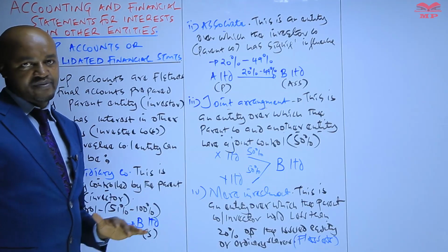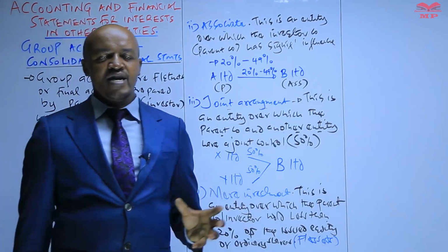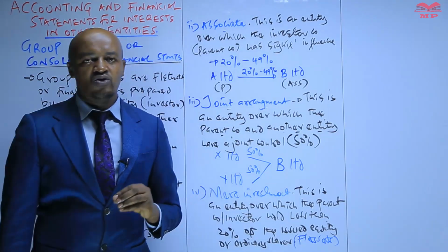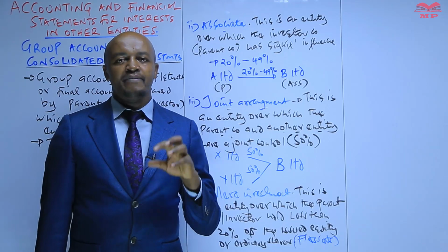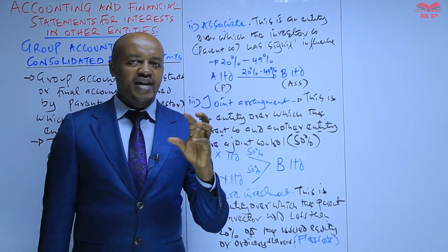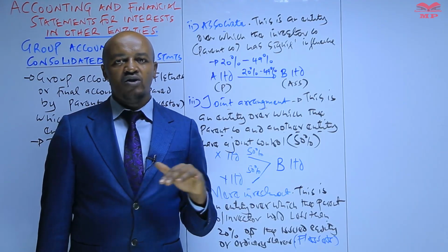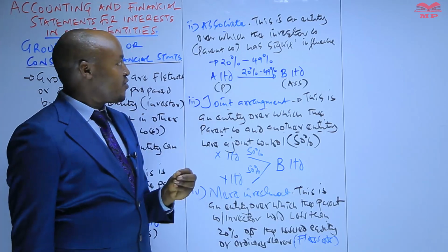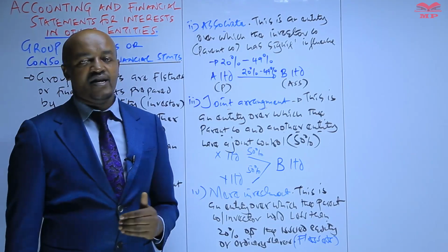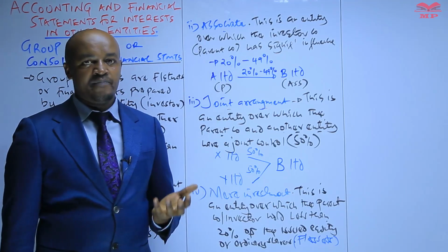A mere investment. Now, in the first part of this topic, we're going to look at how we prepare the group account or the consolidated financial statement, specifically where the parent company has invested in a subsidiary. But at a later stage, we're going to look at how the group account is prepared where the parent company has invested in an associate, or in a joint what? Arrangement.